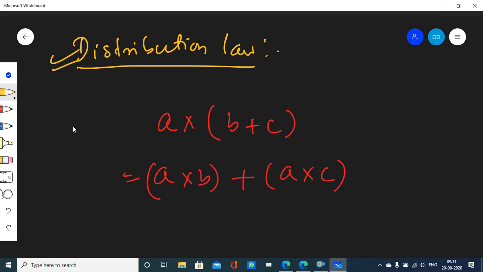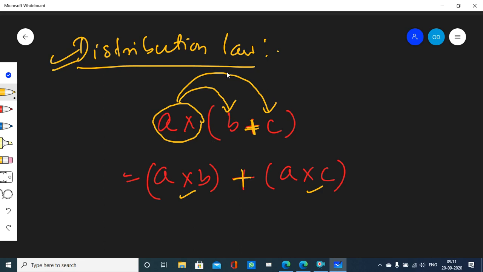Similarly, what happens here is A multiplication is being distributed to B and then to C, and in between this plus sign will be there. That is why it is called distribution law.